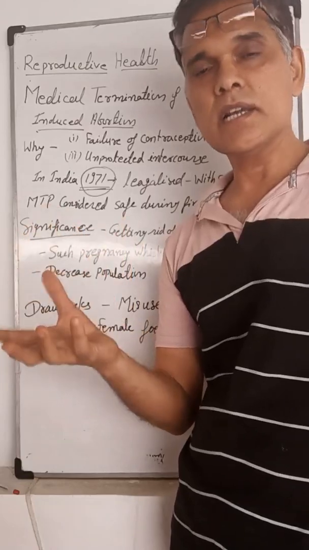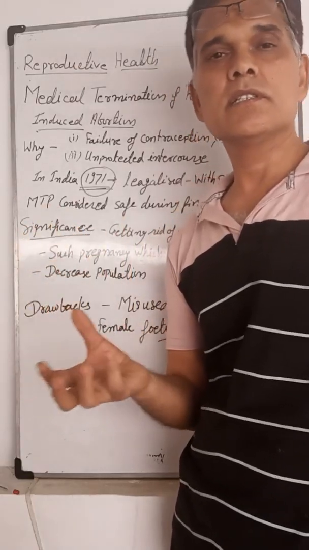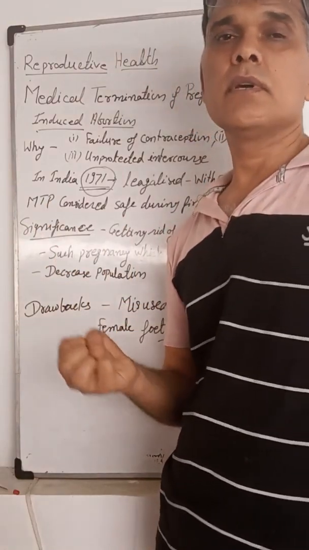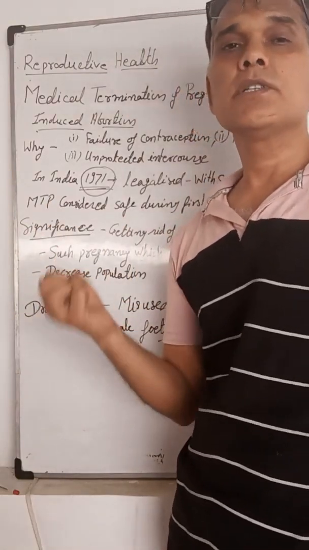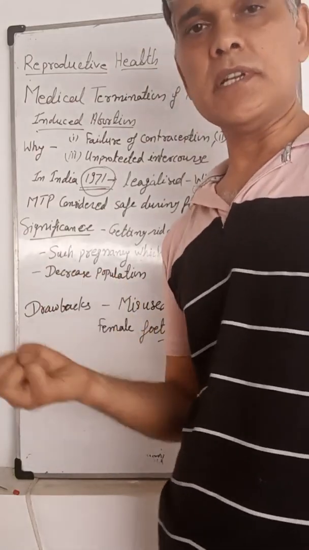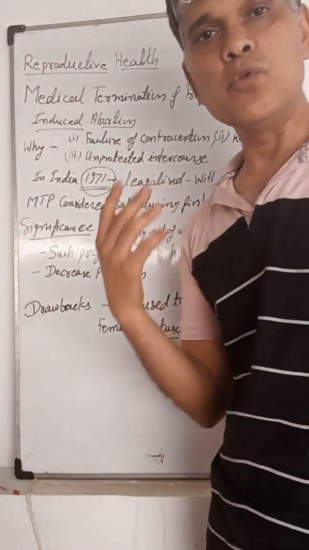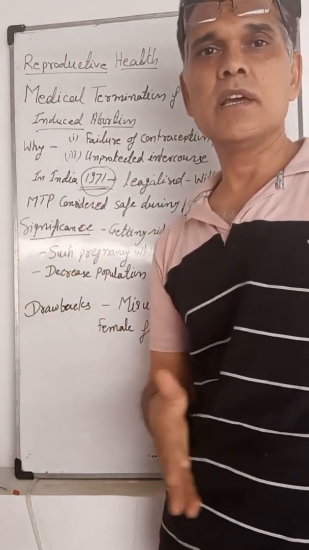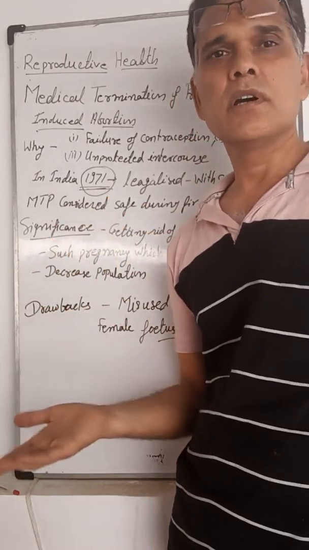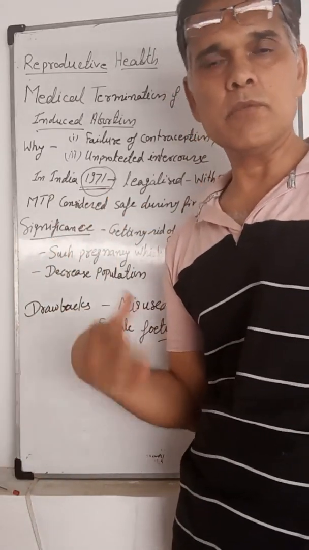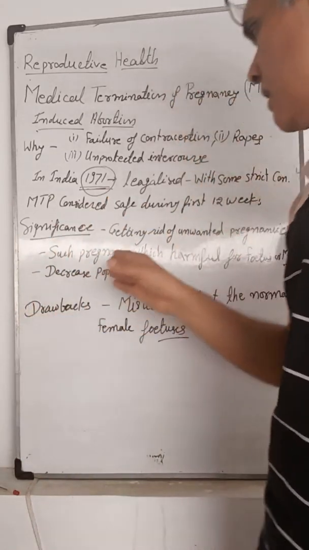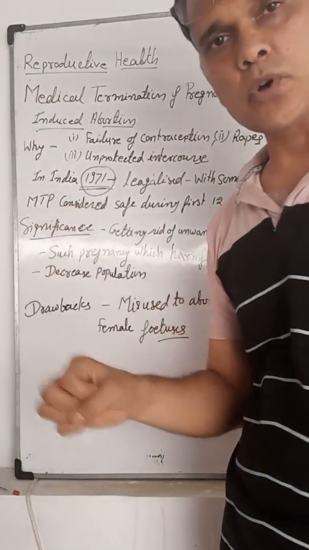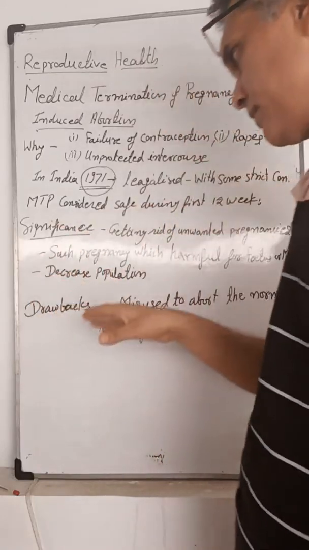For example, genetic diseases like Turner syndrome, Klinefelter syndrome, and other syndromes. If such types of syndromes or diseases are present in the fetus, it will be removed. If such type of young ones come into the world, it is harmful for them also. So if it is harmful for the fetus or mother or both, it will be terminated.